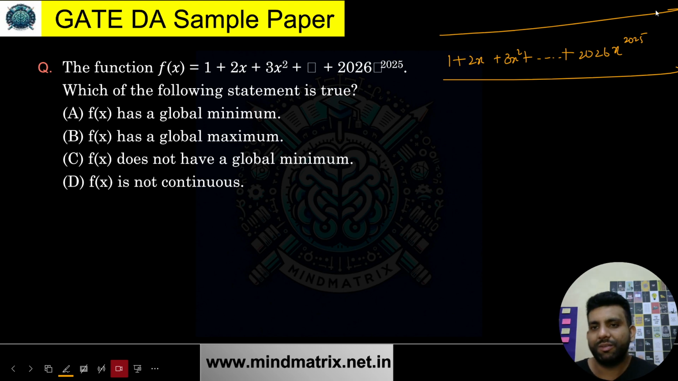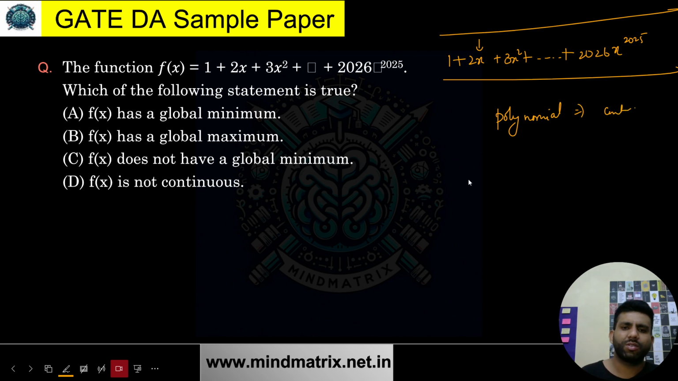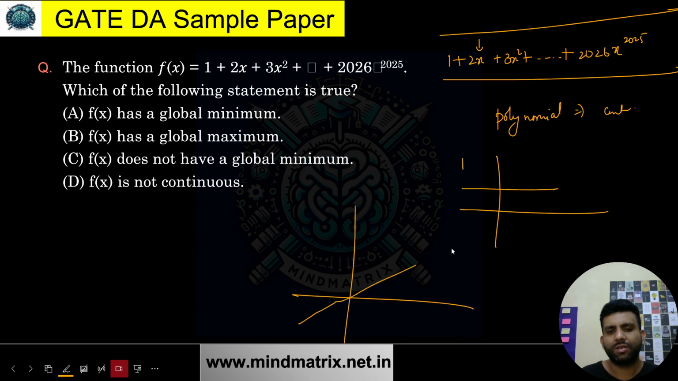Now just tell me, this is the kind of polynomial, with some coefficients with each of the x terms: x square, x cube, whatever, we will be having all these. So always remember, when I'm having a polynomial, it is always continuous. Just think about this. You have 1. What is the line for that? Y equals 1 is this. If I say y equals x, then y equals x is this. Y equals x square is this.